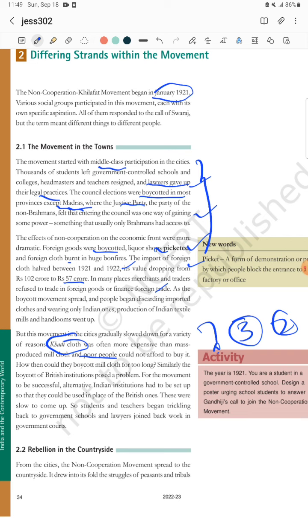Second reason: the teachers, the lecturers and the lawyers who left their schools obviously had to join somewhere else, otherwise how would they sustain their livelihood?